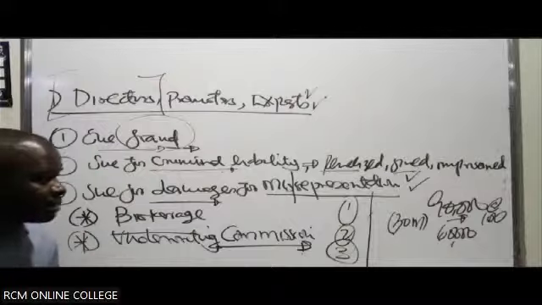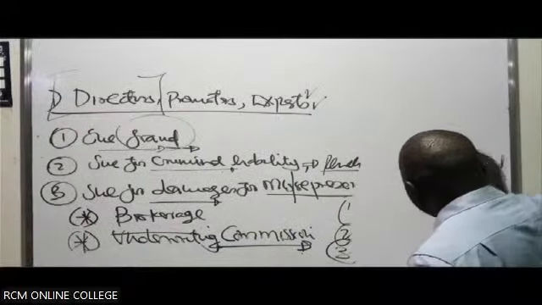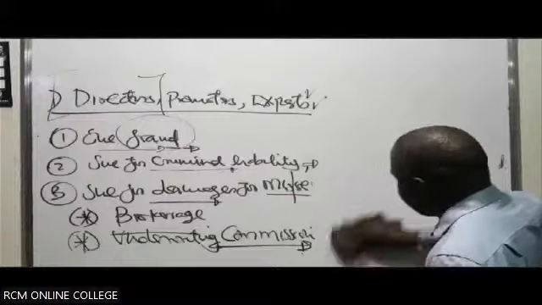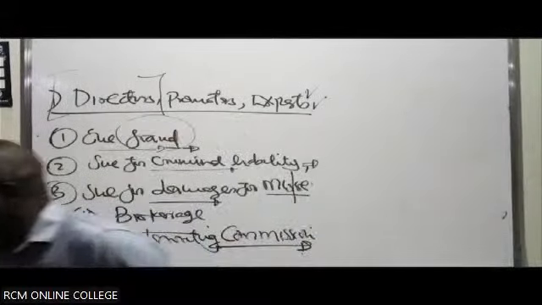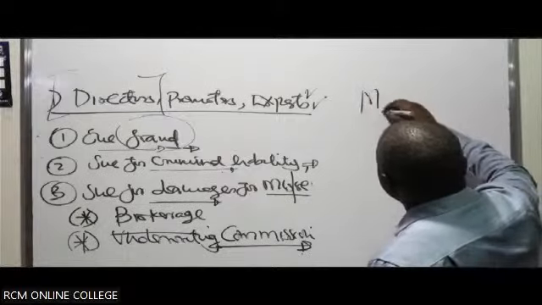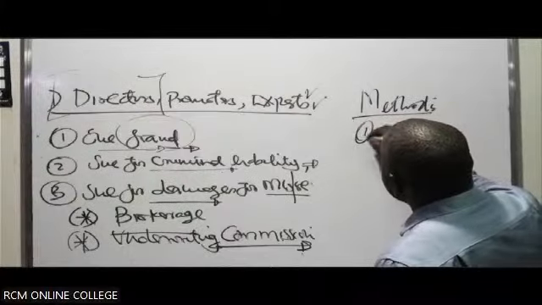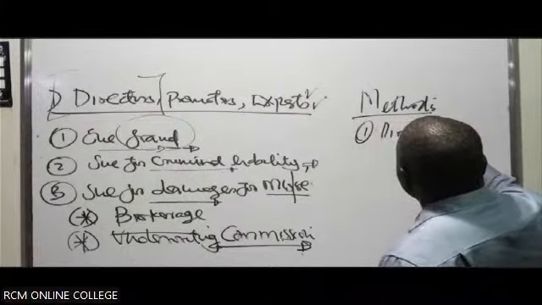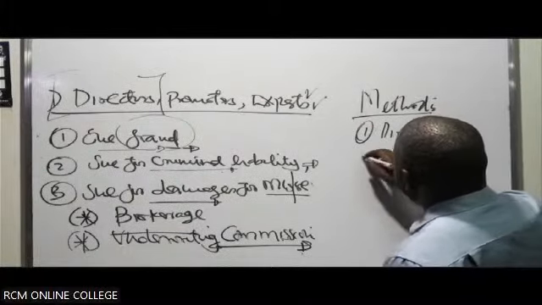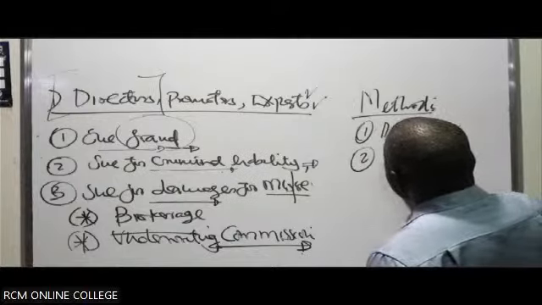Then there are methods as well, the methods of issuing the shares by which the company can sell these shares. So they can do what we call a direct offer. Number two, they can do placing.